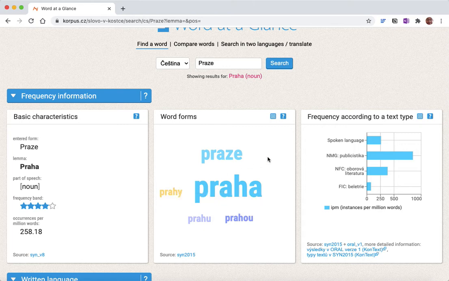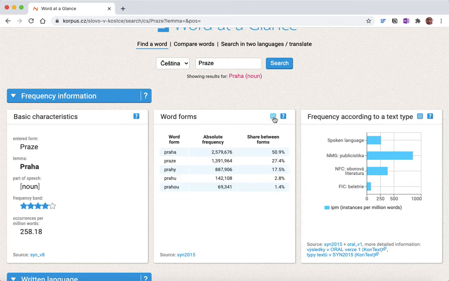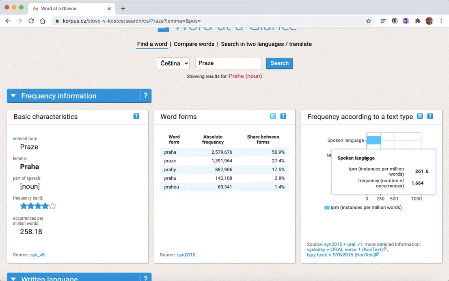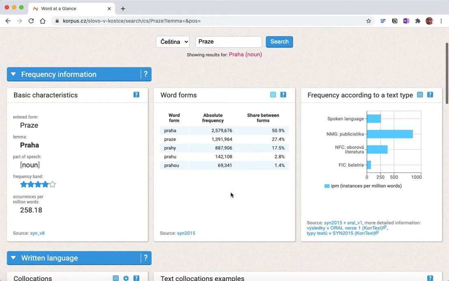And if I want to know how they compare, I can click on this little grid over here, and it's going to tell me that actually only these top three forms, Praha, Praze, Prahy, are actually of any use to me. So even though there are so many different forms of the word Praha, I really only need to focus on these top three. Here on the left-hand side it also tells me which sort of text it appears in, but that perhaps isn't that useful.